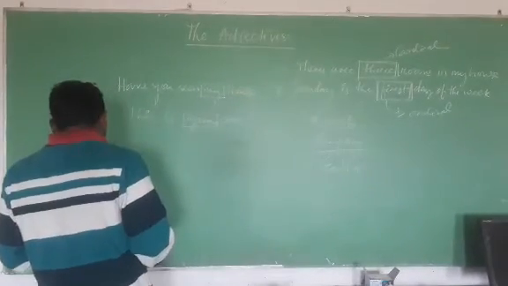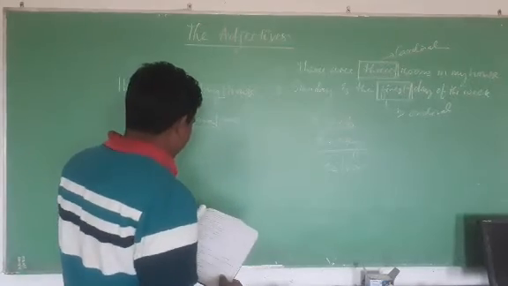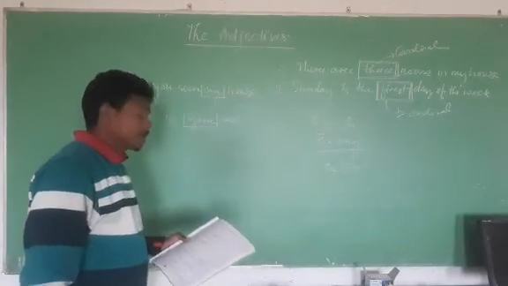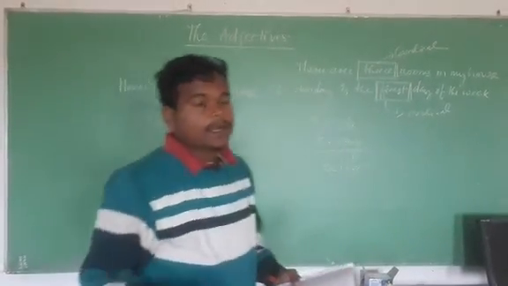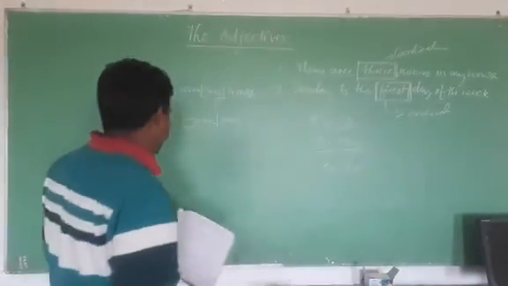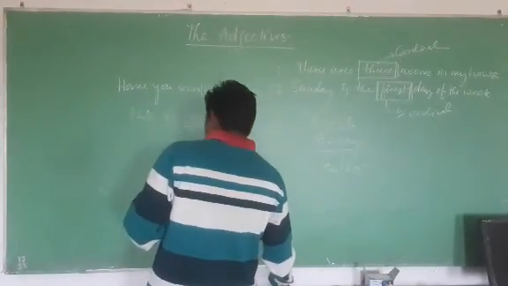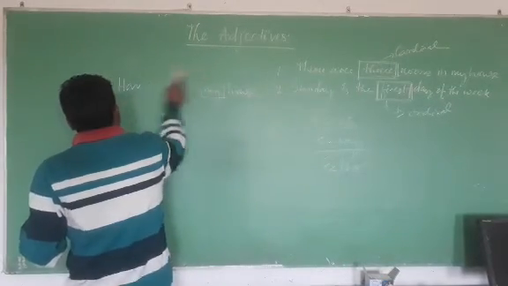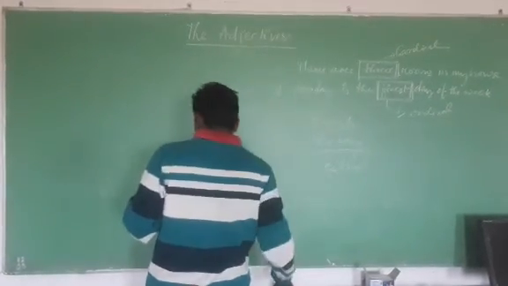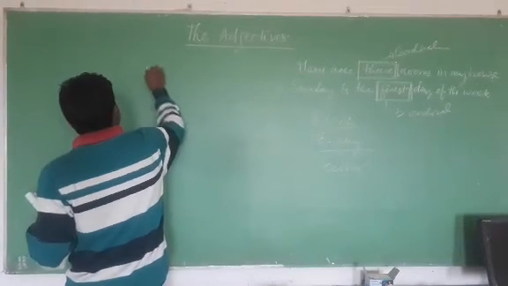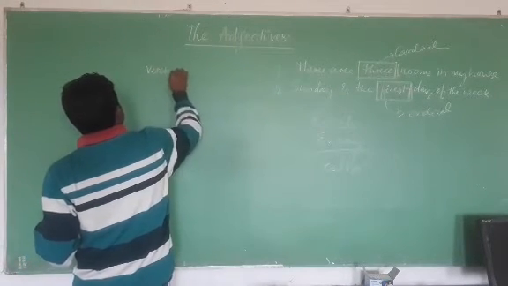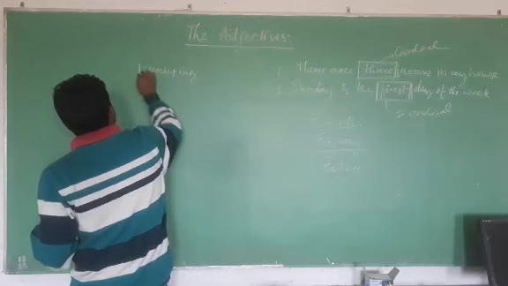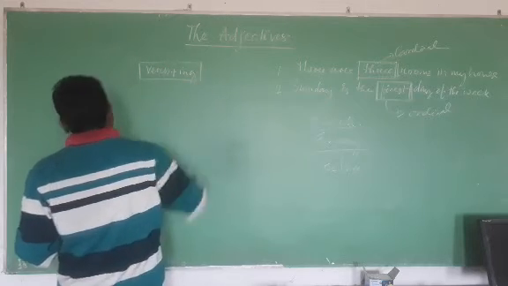Next, participle adjective. This is very, very important. In case of present participles, the rule is verb plus ing. This is the present participle form.